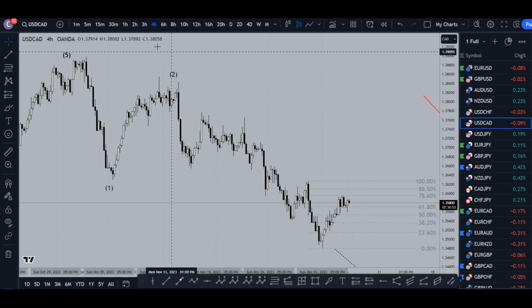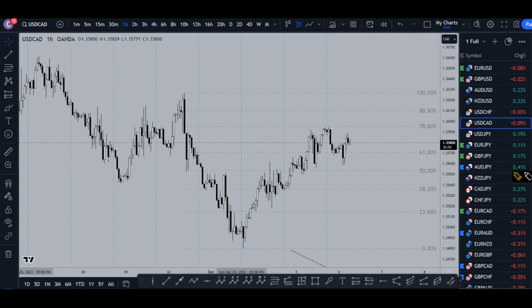So let's head down to the 1 hour time frame. On the 1 hour time frame, like I said, we have news coming out before too long. I think the most likely thing to happen is we're going to get a 78% bounce and then a break of structure. And if that does happen, I would definitely be prepared to go short for the continuation of the downtrend.